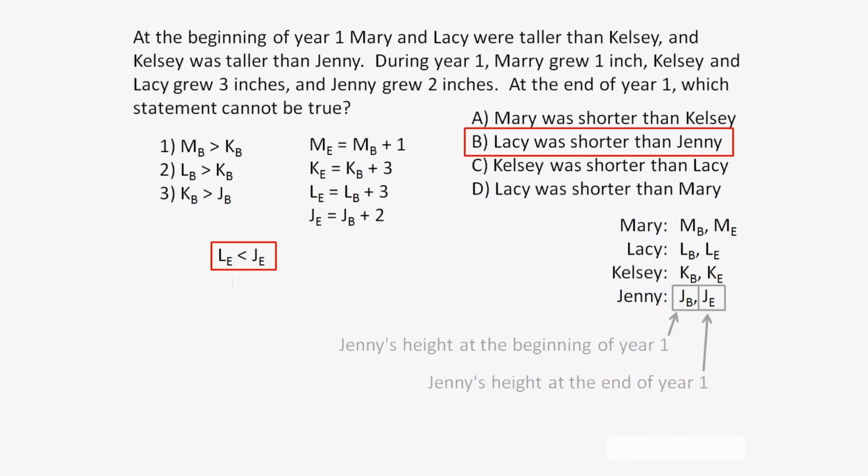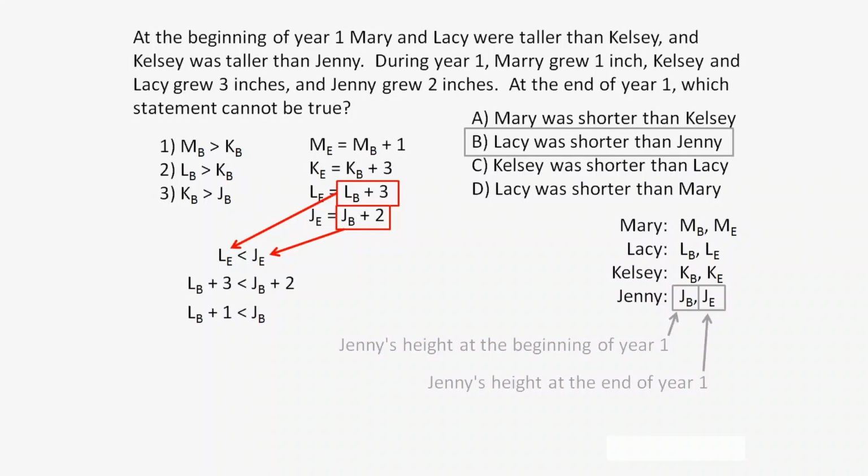Let's take a look at answer B. Here we read that Lacey was shorter than Jenny at the end of year 1. After plugging in the values for L_E and J_E and subtracting 2, answer B reads that at the beginning of year 1, Jenny is more than 1 inch taller than Lacey.